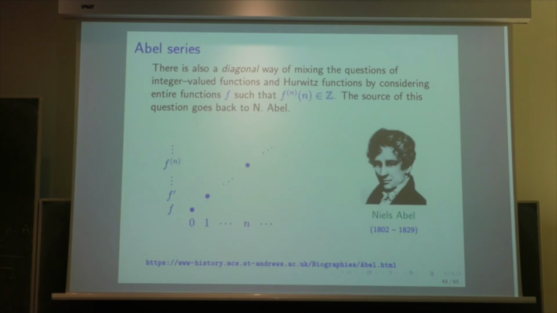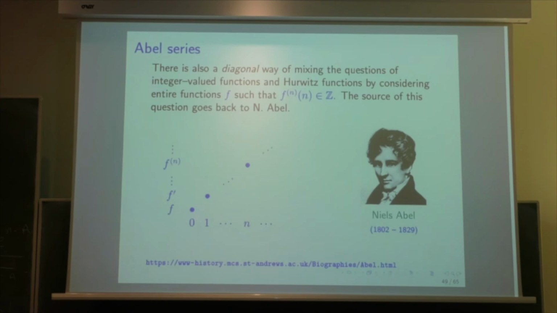And the last way of mixing horizontally and vertically is the way that we have seen previously, which is the one of Abel. We take a diagonal like this. We take the derivative of order n at the point n. And we ask what are the entire functions f such that the derivative of order n at the point n is an integer.